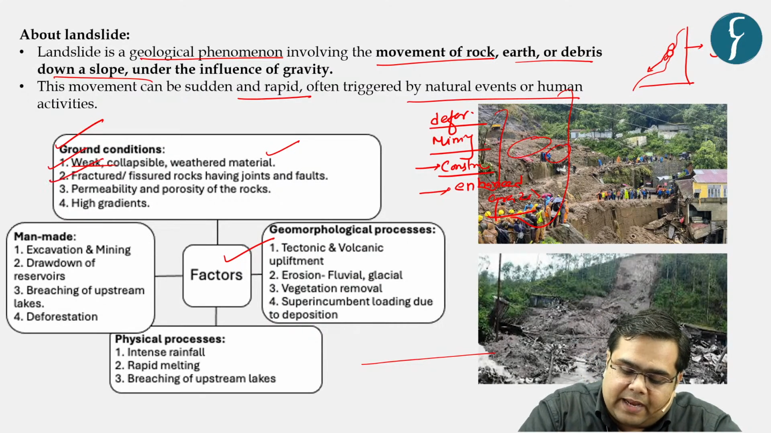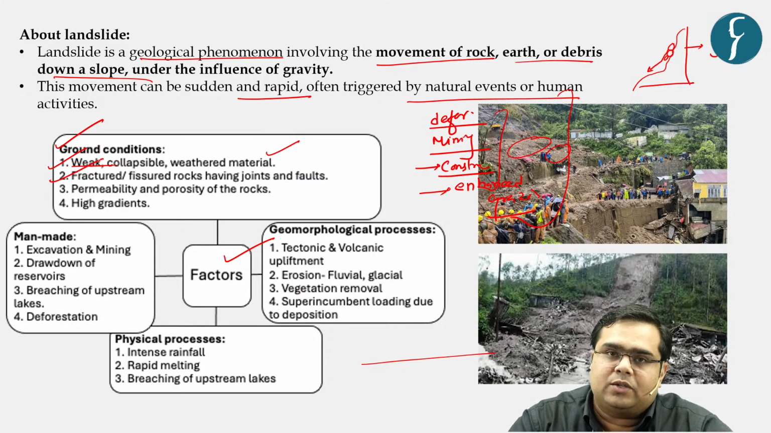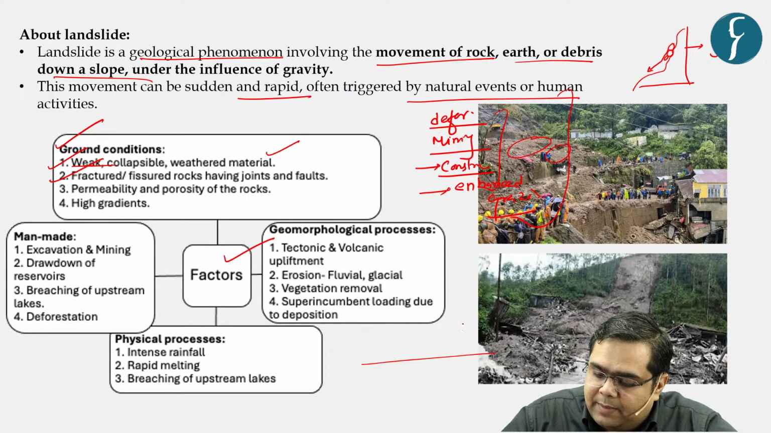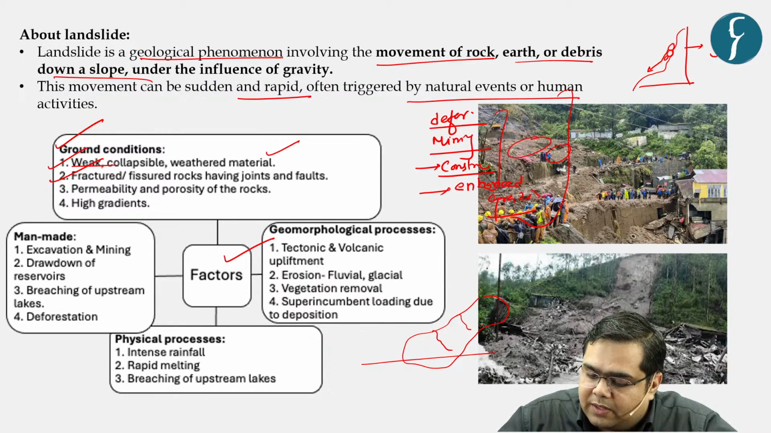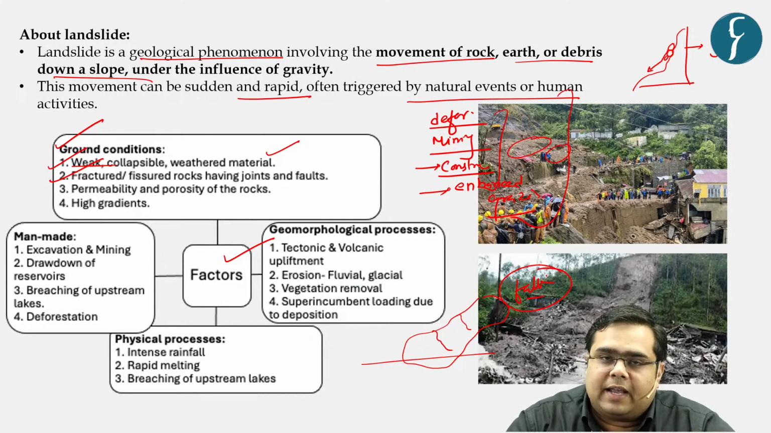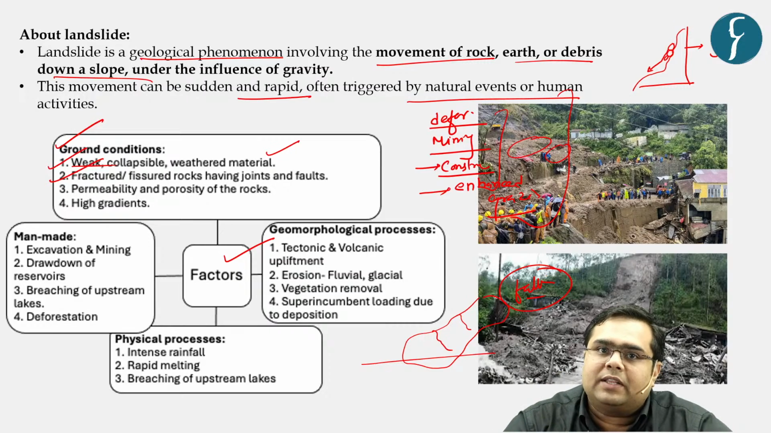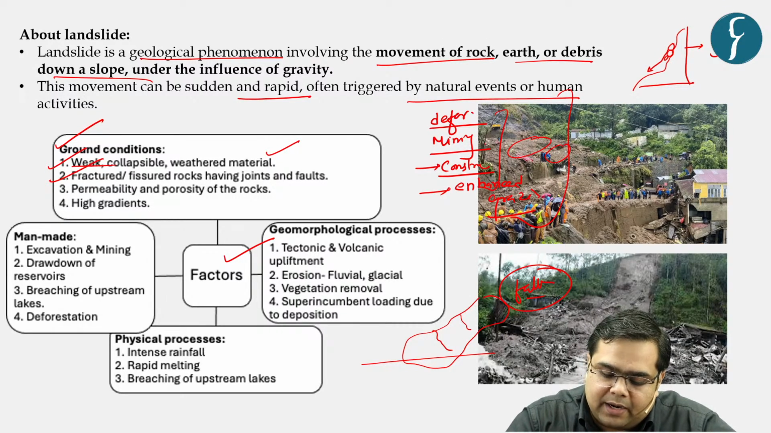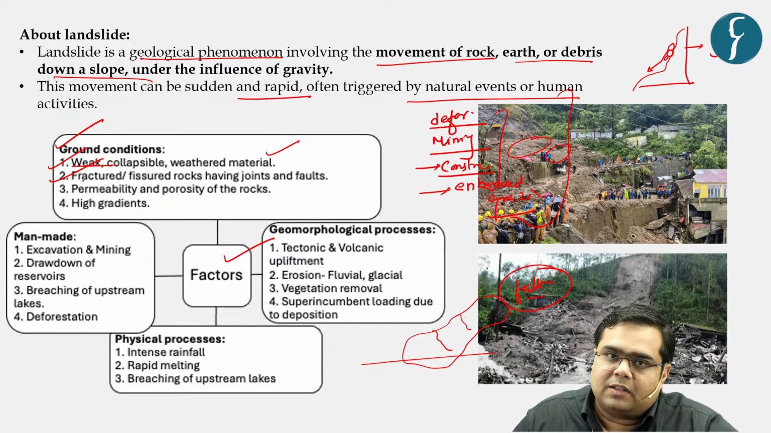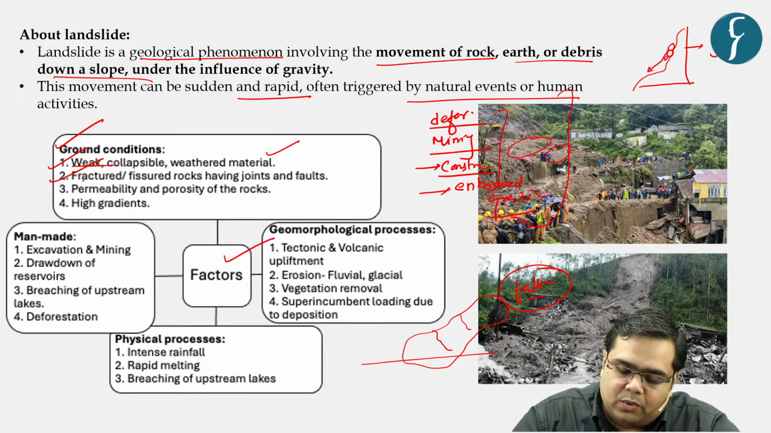Second is fractured or fissured rocks having joints or faults. See, for example, in a particular large rock, there are fractures or fissures, right, or there are fault zones within the rocks. Again, when pressure is applied over that particular part of the rock, it is going to skid over each other, break into parts, and then landslide will occur. The rest of the work gravity will be able to do.